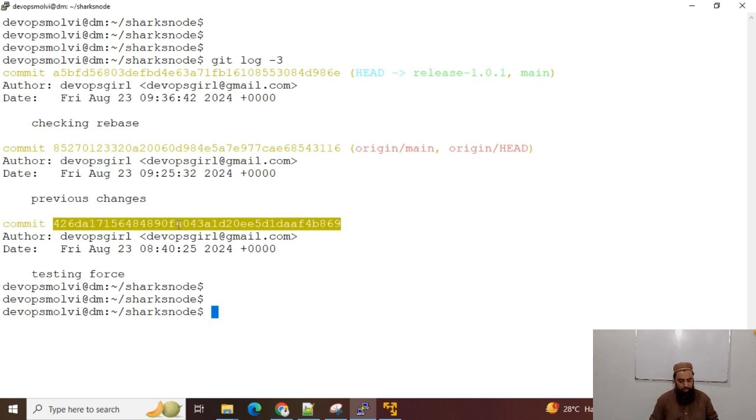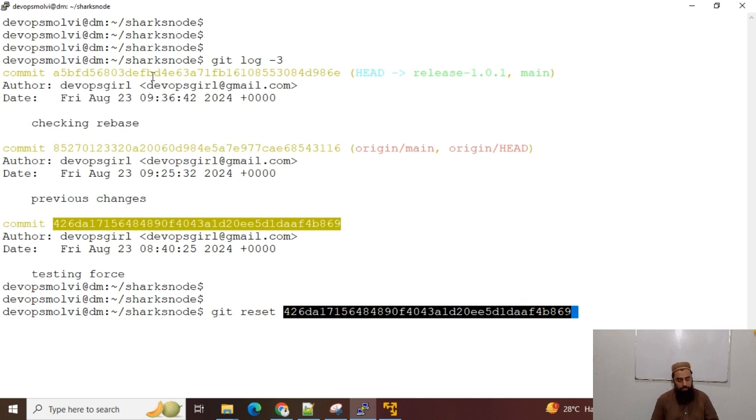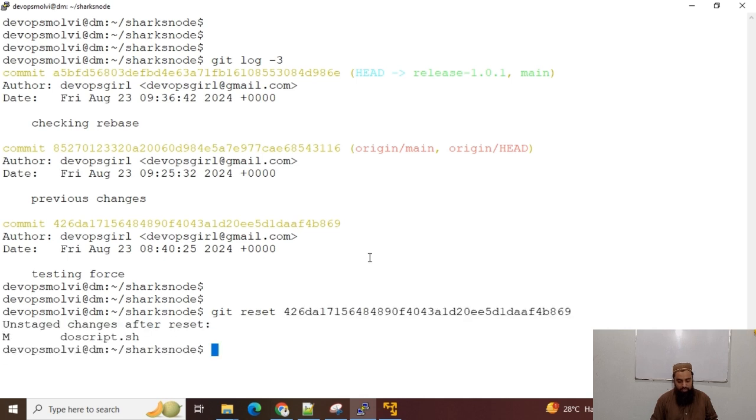Then I can use this command, git reset commit id. It was in the third position, and I have moved it to the tip, the first position. So that's how we can use git reset commit id.